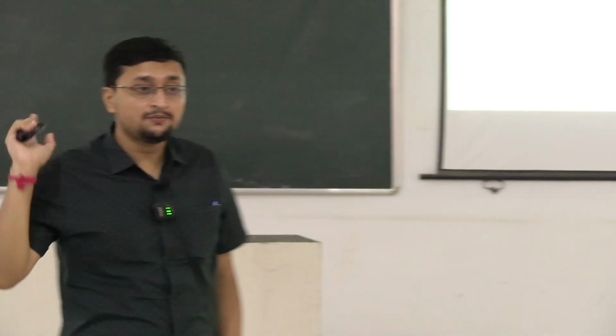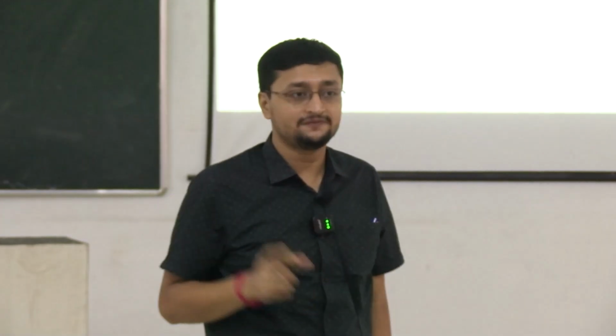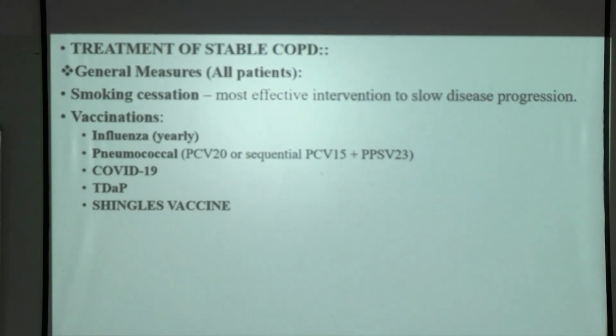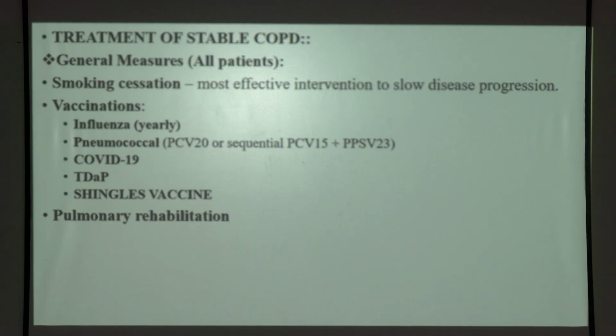Next is vaccination. As I have already mentioned in my previous class, the vaccination schedule of adult patients according to the Indian associations: influenza yearly, pneumococcal vaccine, Tdap vaccine, shingles vaccine, and COVID-19. These five vaccines must be taken by COPD patients to reduce the exacerbations. The third thing is pulmonary rehabilitation exercises, which increase quality of life and decrease exacerbations.